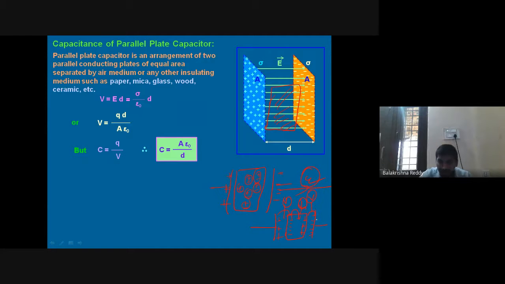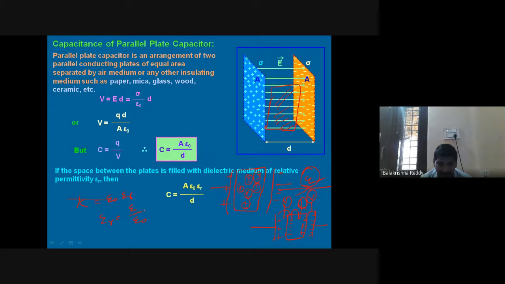So we write the relation between the medium and free space, we call it K, the dielectric constant, which is equal to epsilon by epsilon naught. Epsilon r is the relative permittivity. Epsilon r equals epsilon by epsilon naught.